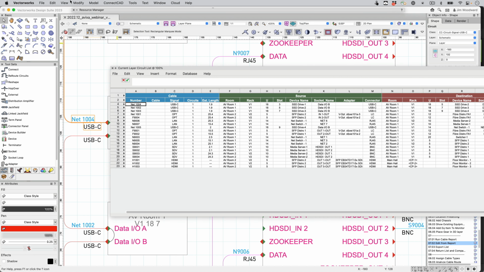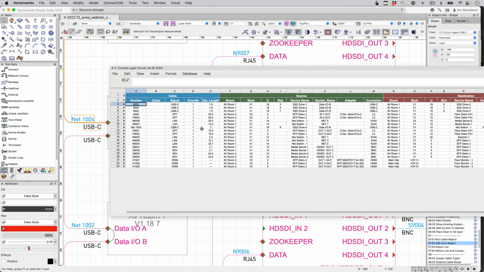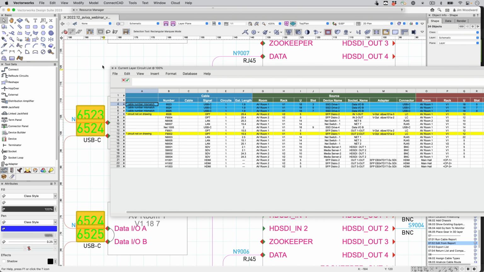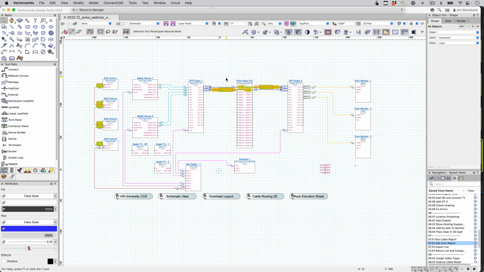And then back into Vectorworks, we can import that worksheet. You'll see our numbers have updated, and then we can run the command compare cable list and drawing. That will show me any of the mismatched numbers and mark the drawing up accordingly.